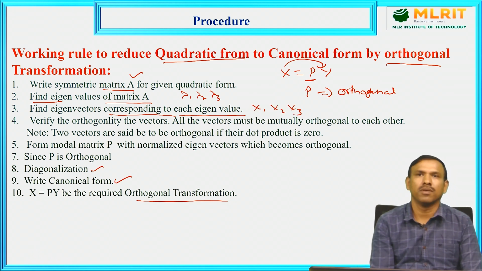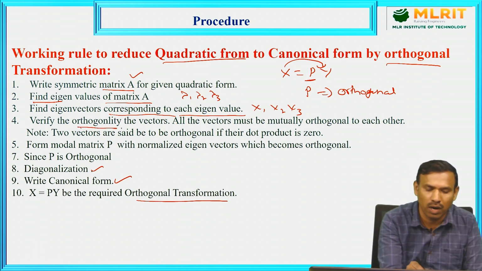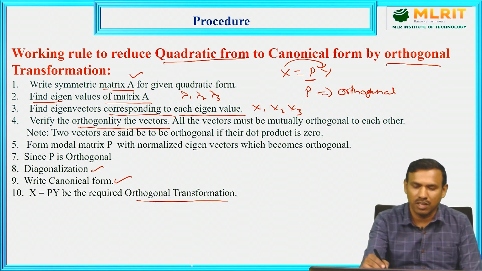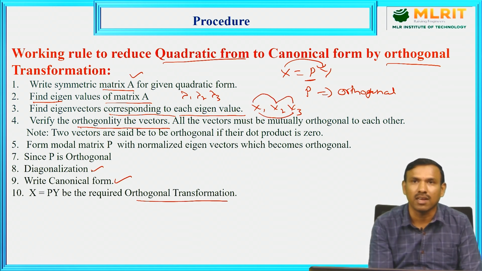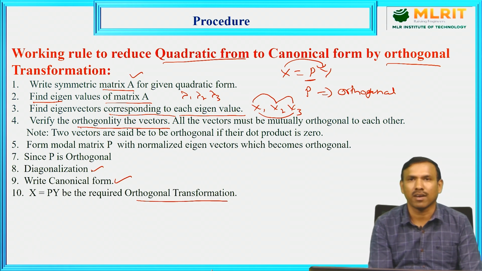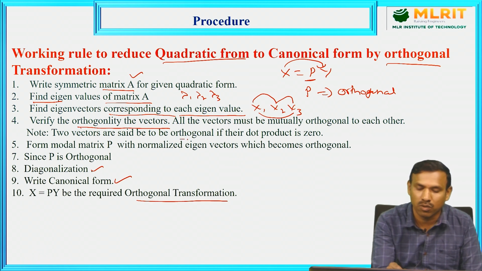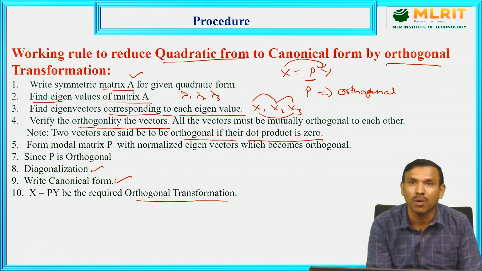Next step, since our reduction is orthogonal reduction, we should verify the orthogonality of the vectors. For each pair of vectors, x1 and x2, x2 and x3, x1 and x3, we have to check whether they are orthogonal or not, that is, mutually orthogonal, as we discussed. How can we say that vectors are orthogonal to each other? They are orthogonal if their dot product is 0.